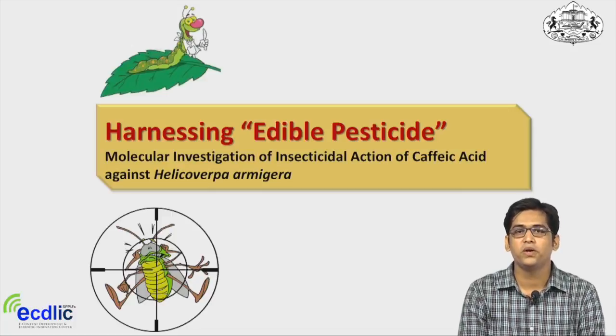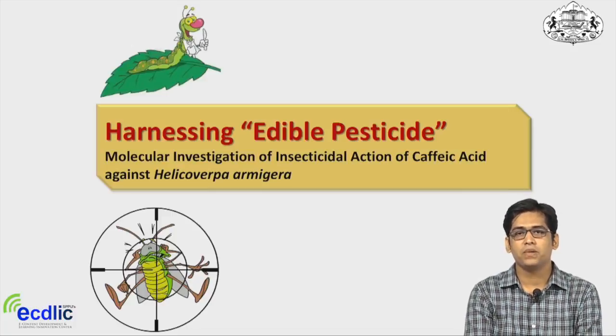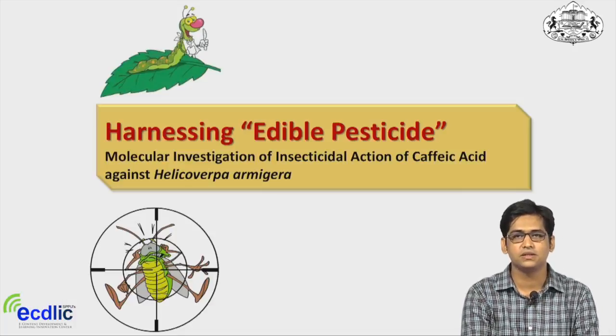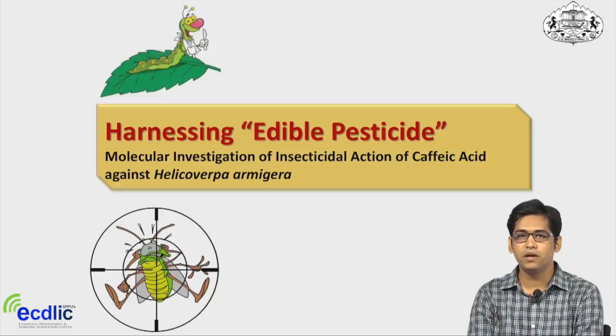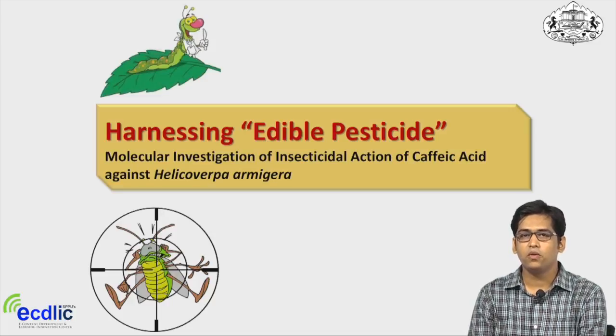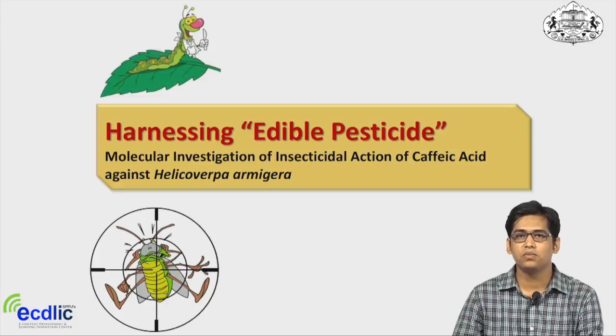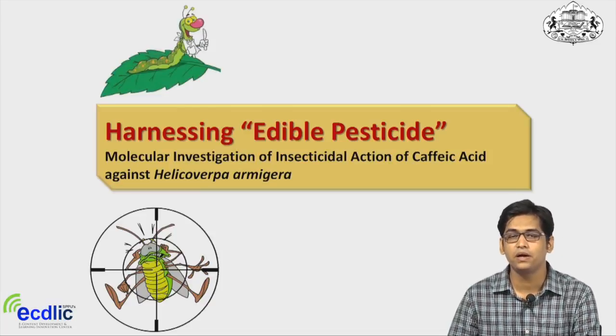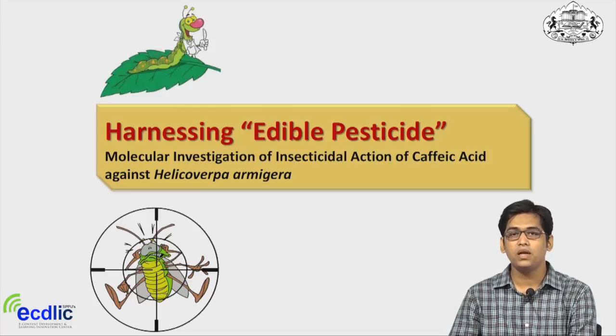Good morning. Today I am going to talk about an interesting topic in plant-insect interaction and how we can harness this to generate edible pesticides. Plant-insect interaction is one of the oldest interactions between two organisms. It was initiated about 3,500 million years ago. So how can we use this plant-insect interaction in today's agriculture and to develop sustainable agricultural practices?